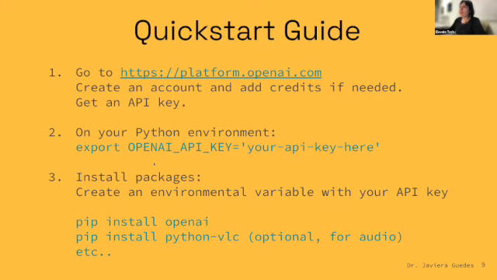If you want to get started with the API, all you have to do basically is create an account with OpenAI and get your secret key. Then put that key in your environment and install the OpenAI Python package if you're doing this in Python. Obviously, I don't work for OpenAI, so I'm not advertising anything.